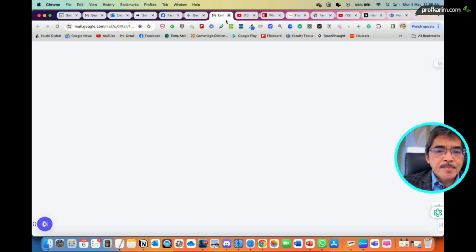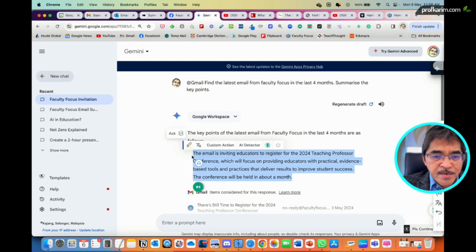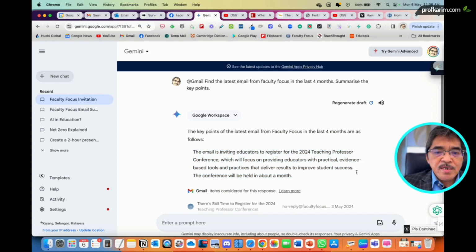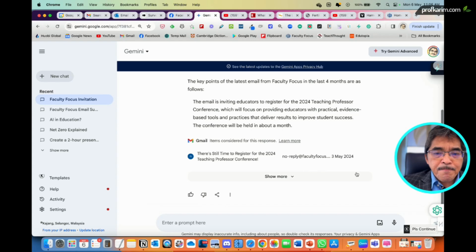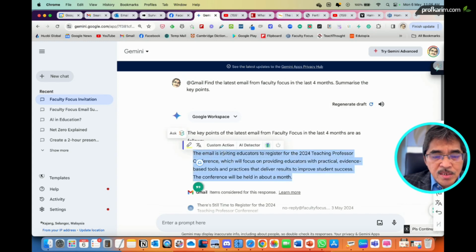Okay. Now, what else can I do? So this is the key point summary, but I want Gemini to expand it. By the way, Gemini will sometimes generate 3 drafts, 3 versions. In this case, it doesn't give me 3 drafts. You can regenerate if you don't like it. But if it's okay, I want Gemini to expand.